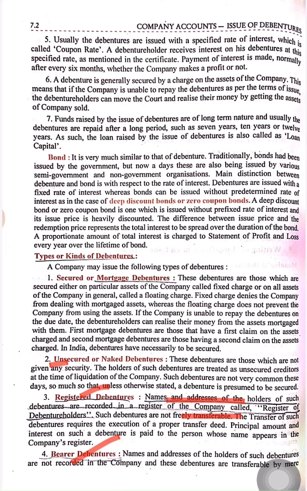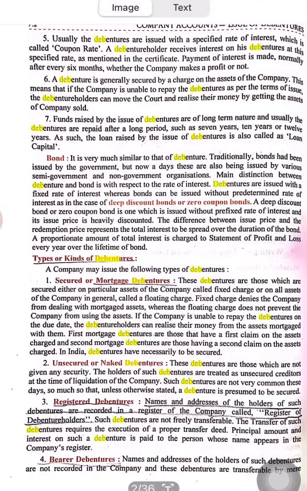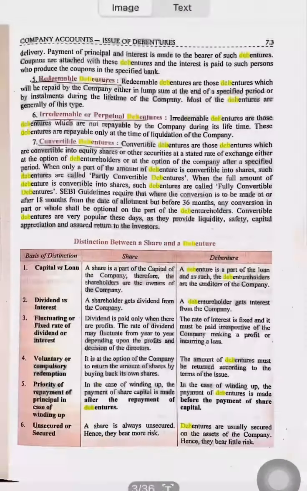Bearer debentures are those debentures in which the name of no debenture holder is registered. These types of debentures are easily transferable.